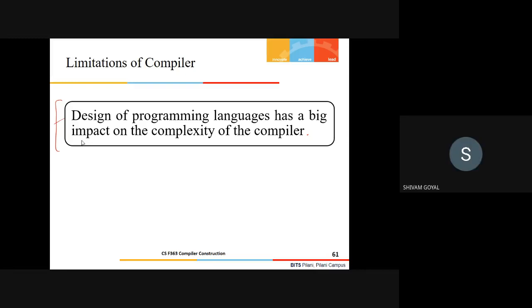Sir, C has very simple constructs like loops, if-else statements, etc. But Python has much more complex constructs like generators, classes, objects. Absolutely. So this student has rightly justified it. We have discussed in the last few sessions what exactly is the overview of the compiler structure.